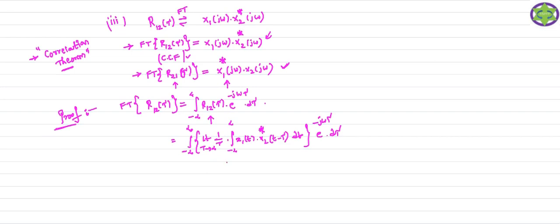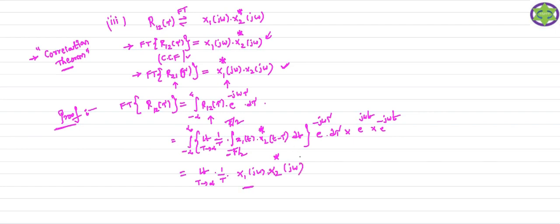Now how can you simplify this expression? Here the limits are minus T by 2 to T by 2. Now if you apply limit T tends to infinity, these limits become integral minus infinity to plus infinity. Now I am doing the modification for this expression. I multiply by e power j omega t, dividing by the same factor, so that the result is the same. If you do the simplification, you should get limit T tends to infinity 1 by T, x1 of j omega, and x2 conjugate of j omega.